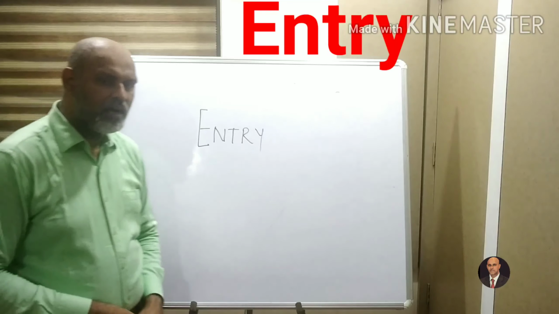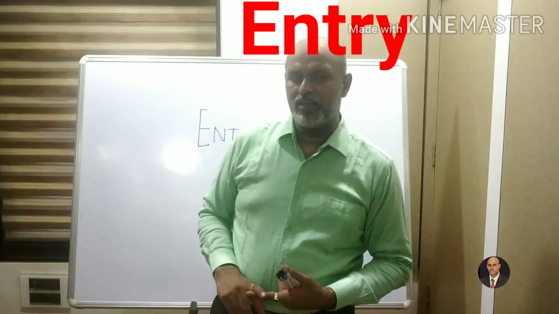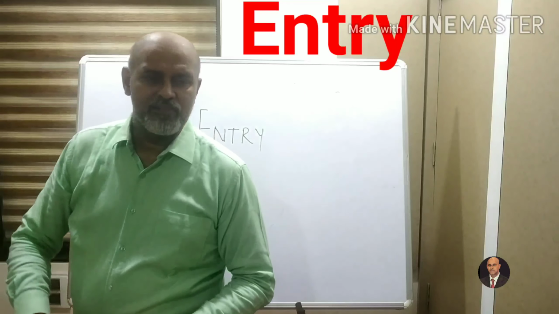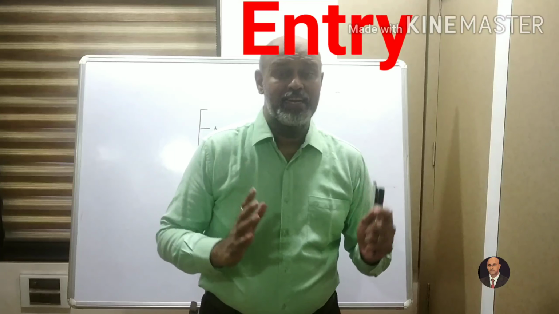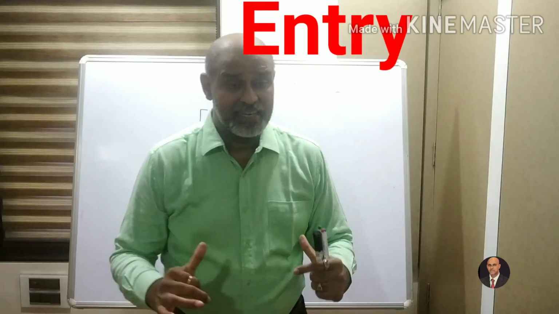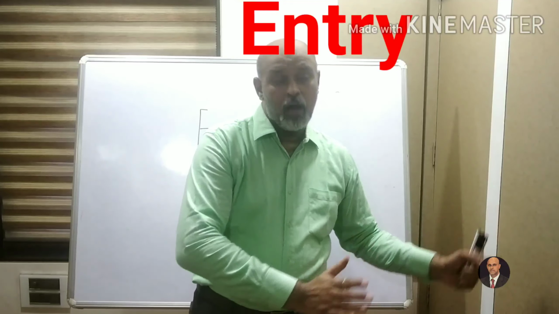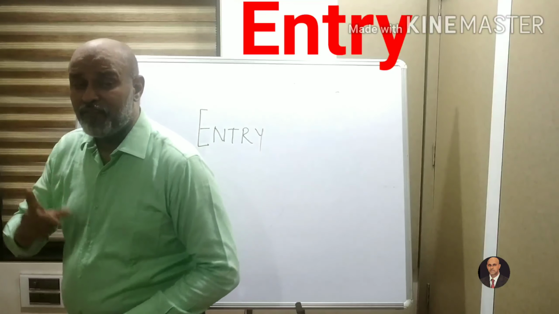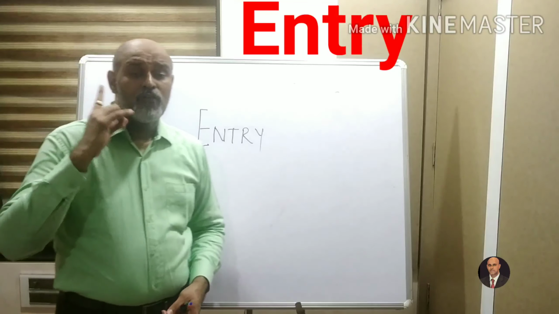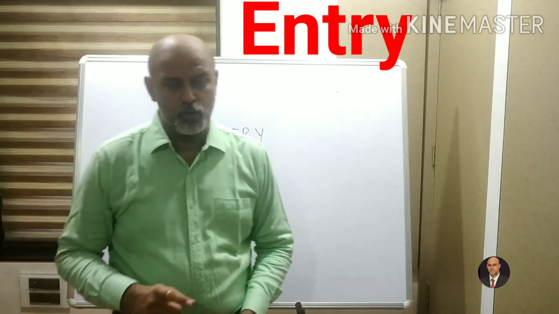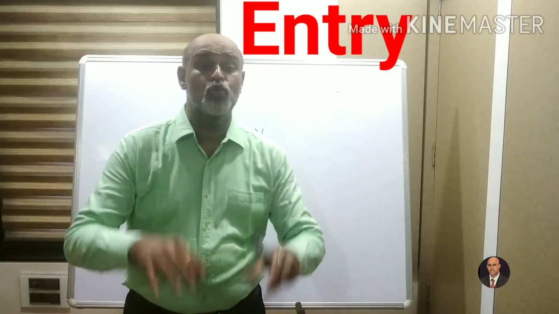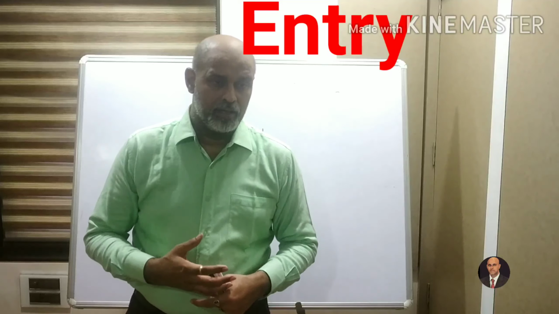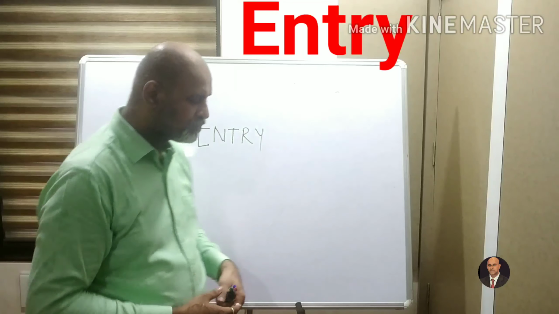So what have we done so far? We have discussed three terms. When we started off, we discussed depreciation, which is a fall in the value of the fixed tangible asset. Then we discussed what is known as entity. Entity means everyone has got their own identity. The business is a separate person, while the owner is a separate person. And every aspect we have to think from the business point of view and not from the owner's point of view. And right now we discuss entry. Entry basically means to note down every transaction which happens in your business or in your enterprise.